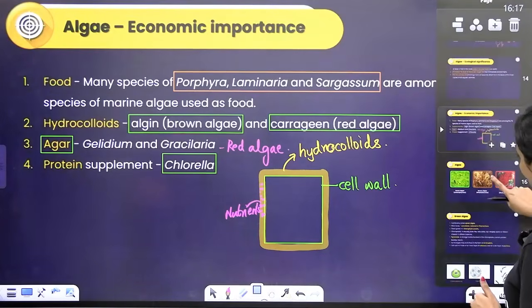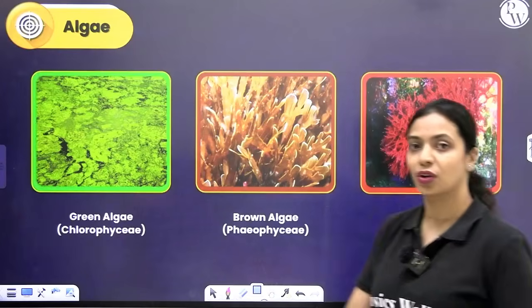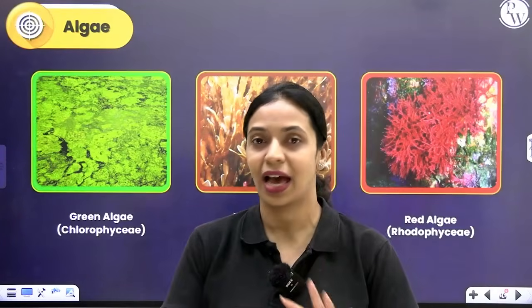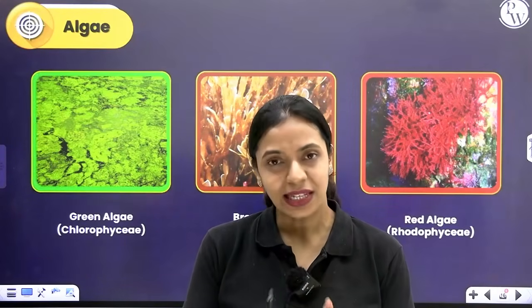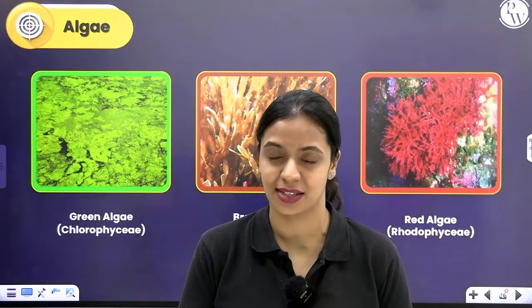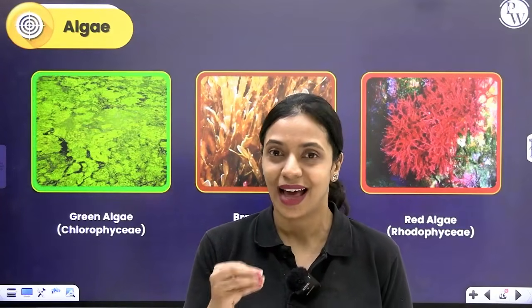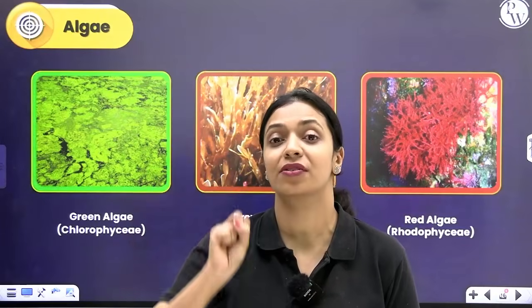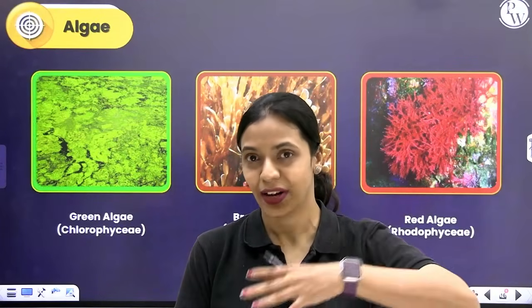Now, when you talk about the further classification of algae, under algae we have some other groups. Mostly these groups are classified keeping in mind just one criterion, which is the kinds of pigments the alga has. Pigments are substances or compounds that have the ability to absorb specific wavelengths of light and reflect other wavelengths. Whichever wavelength of light it reflects, that is the color it imparts.